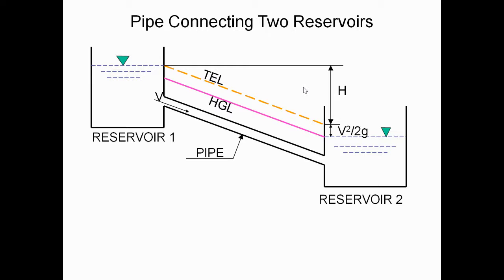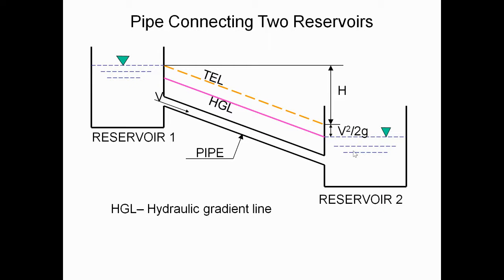The right and left tanks are two reservoirs. This is the first reservoir and this is the second reservoir, and with a pipe we are connecting these two reservoirs. Now we are going to discuss this topic, the pipe connecting two reservoirs.